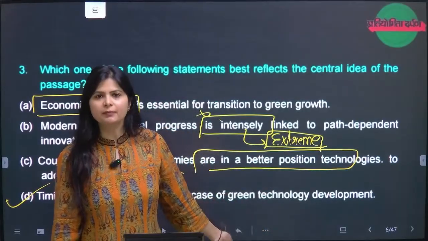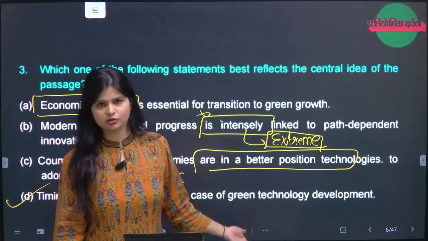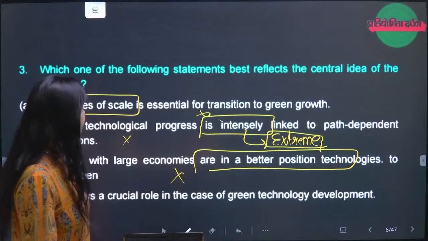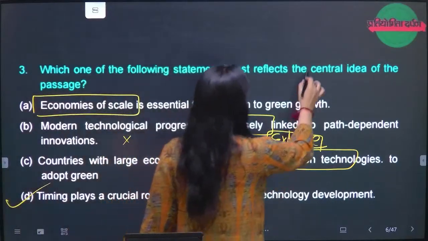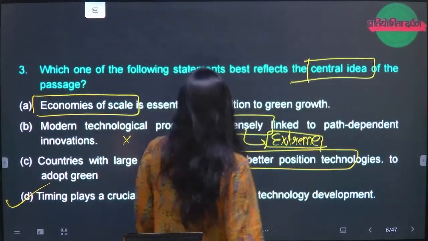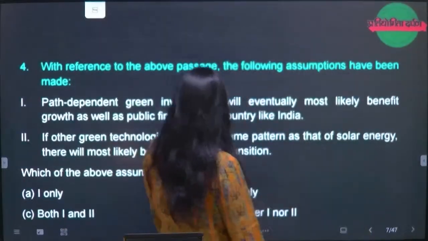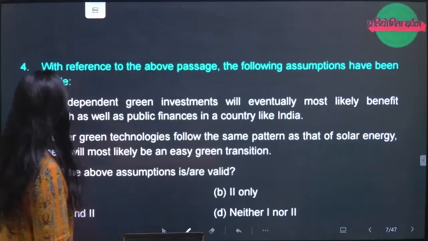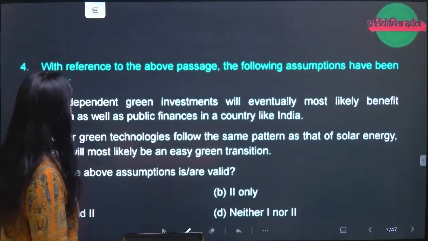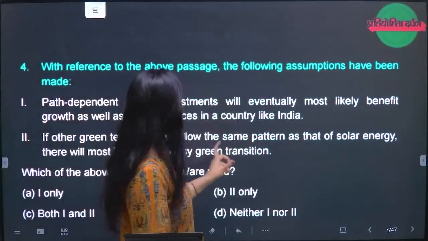Renewable energies come under green technology. So the only option left is D. This is giving the central idea of the passage. Right. Moving on to the next quickly. With reference to the above passage, the following assumptions have been made.